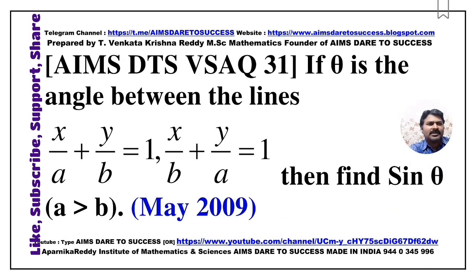Next question VSQ 31. If theta is the angle between the lines x by a plus y by b is equal to 1 and x by b plus y by a is equal to 1, then find sin theta. Here a is greater than b. This question came from May 2009.